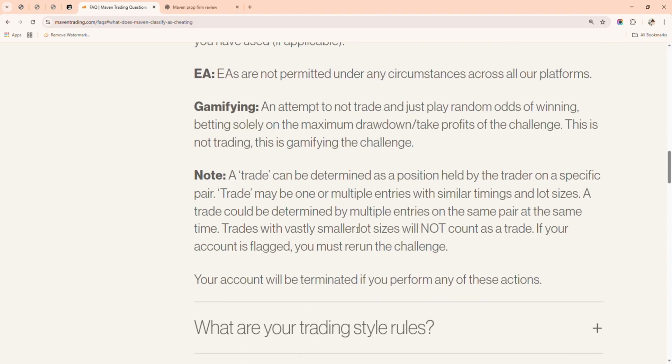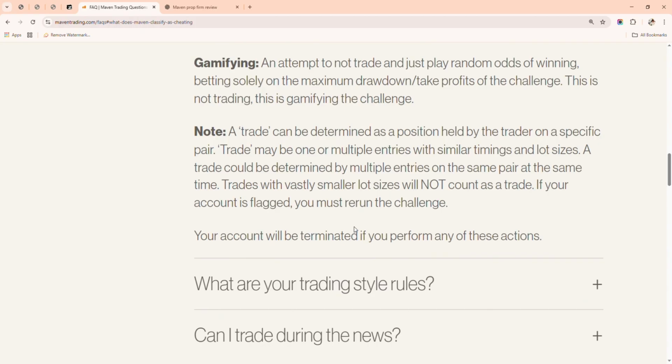So that's on that. And then they say here under the gamifying that a trade can be determined as a position held by a trader on a specific pair. A trade may be one or multiple entries with similar timing and lot sizes. A trade could be determined by multiple entries on the same pair at the same time. Trades with vastly smaller lot sizes will not count as a trade.